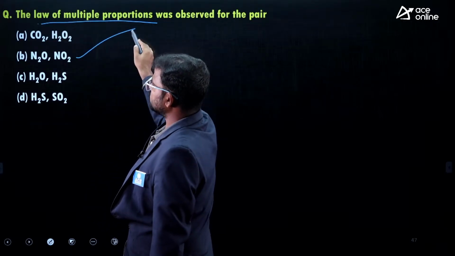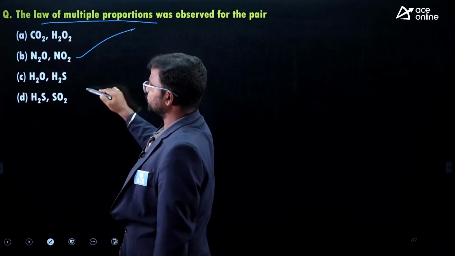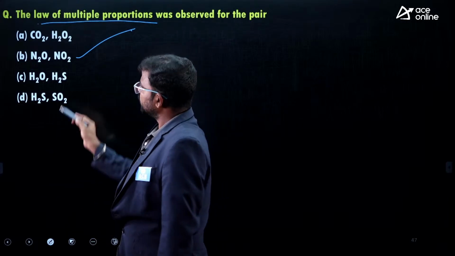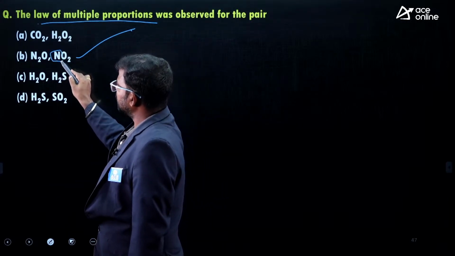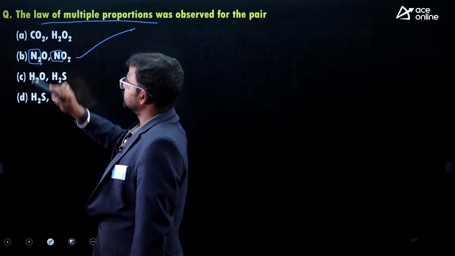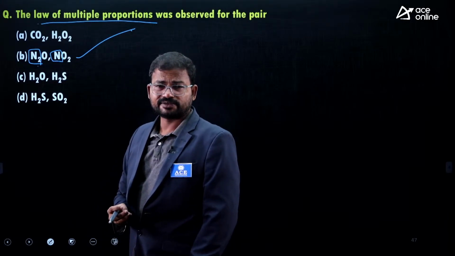This concept is mostly exhibited by oxides of nitrogen and oxides of carbon. How do you recognize the concerned derivatives?